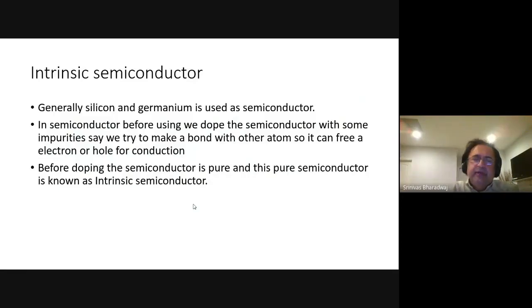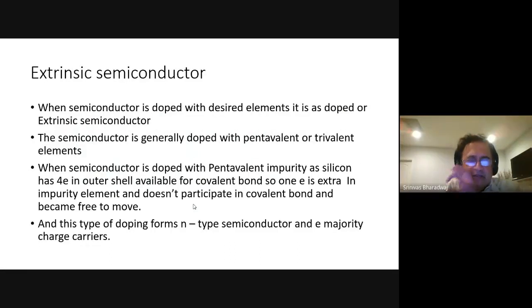The impurity will be some kind of phosphorus or some kind of aluminum, some material which then gives you an N type or a P type. Normally, silicon has 4 electrons in its outer shell, so it will form very nice bonds.